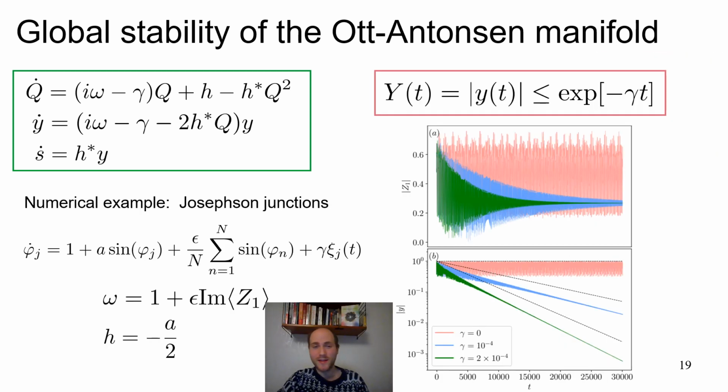Here's a numerical example of that. We just took some Josephson junctions and took 3 different noise strengths. In red, noise strength 0, no noise. In blue, small noise strength, and in green, slightly larger noise strength. And indeed, what we see is a decay. For the order parameter, of course, this just goes to a fixed point or a standing wave. But if you look at the evolution of y, we clearly see this exponential decay. It can also decay faster with a faster exponent, but this is the upper bound that we've computed here.